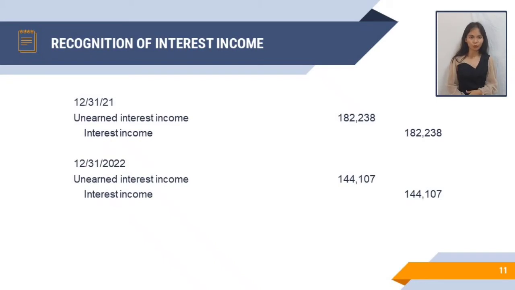And for December 31, 2023, we will debit unearned interest income with the amount of 101,399 and credit interest income with the amount of 101,399 also. And for the last year, December 31, 2024, we debit the unearned interest income 53,606 and also credit interest income with the same amount.